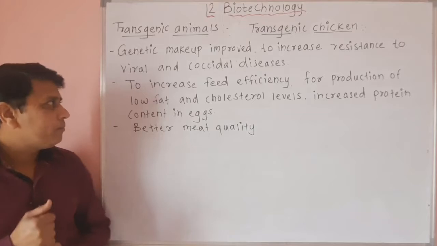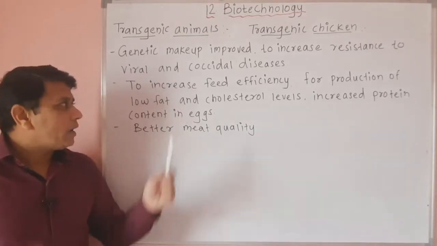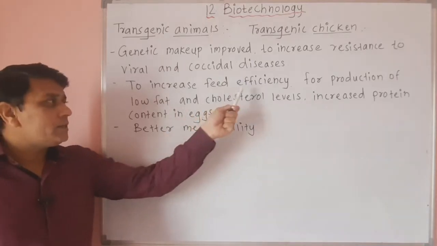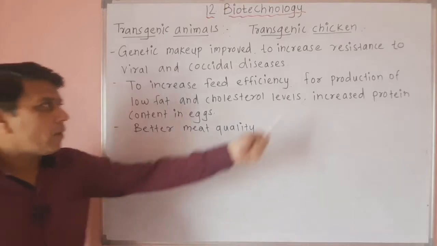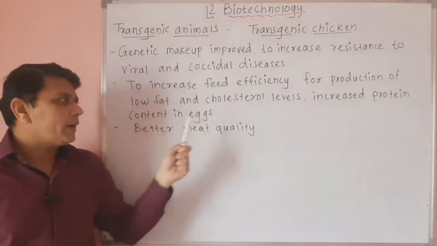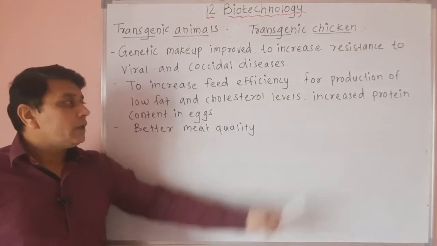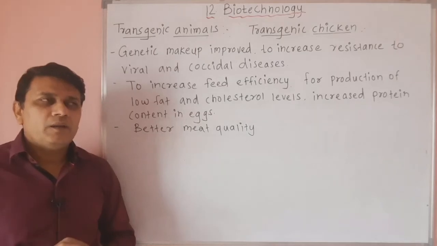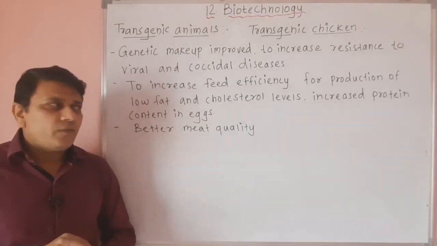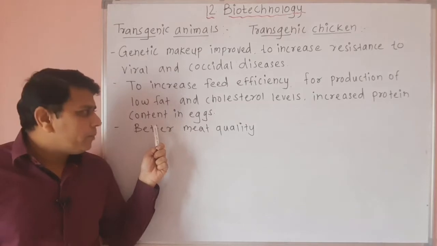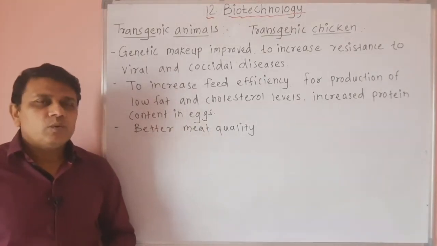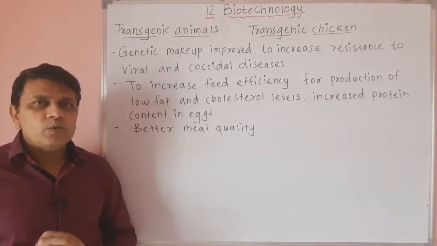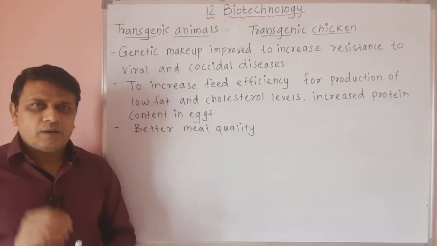makeup is improved. So, transgenic hens are produced or they are modified with genes to increase their feed efficiency. Then production of low fat and cholesterol levels, then increased protein content in the eggs. Similarly, they are modified to get better meat quality. So, genetic engineering is used to produce transgenic chicken.